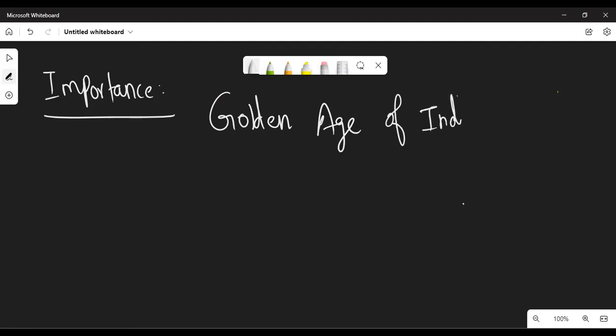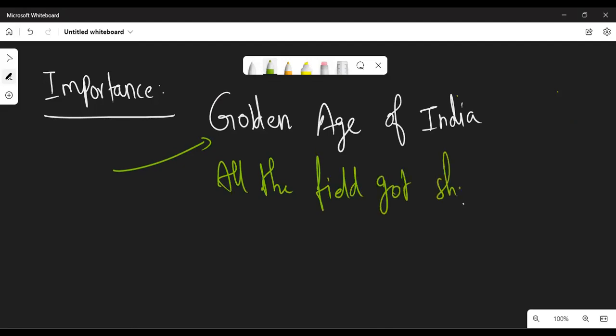My question is, for what reason is the Gupta period called the golden age of India, sir? Definitely you can tell the Gupta age is a golden age of India because in the Gupta period, all the fields got shined.